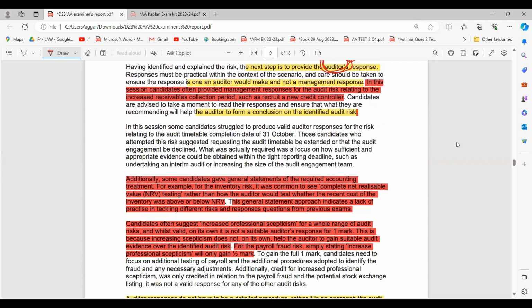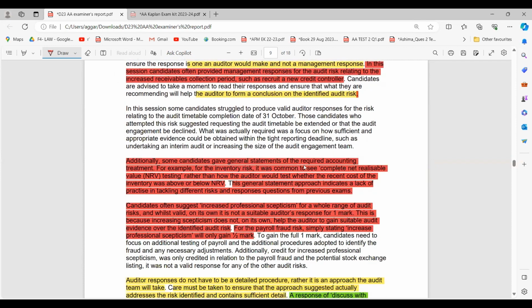Next. Additionally, some candidates give general statements of the required accounting treatment. For example, for the inventory risk, it was common to see complete net realizable value (NRV) testing rather than how the auditor would test whether the recent cost of the inventory was above or below NRV. So you cannot just write complete the NRV. The auditor is not the one who will complete the NRV. Management will be testing that. I am just saying I will see whether the recent cost of the inventory was above or below, right? The general statement approach indicates a lack of practice in tackling the different risks and responses.